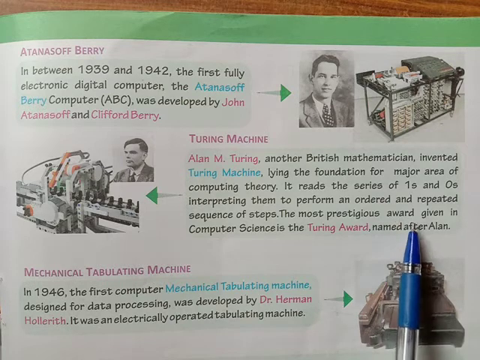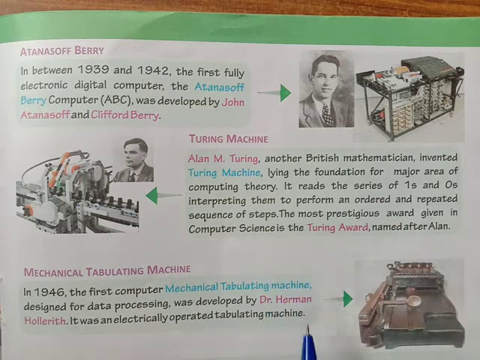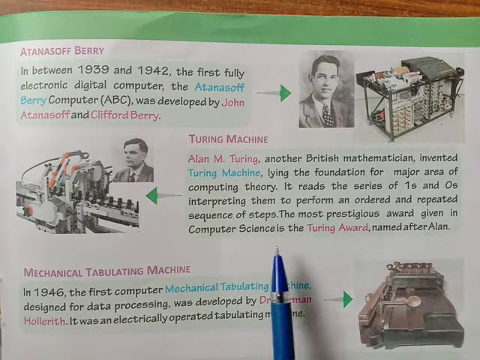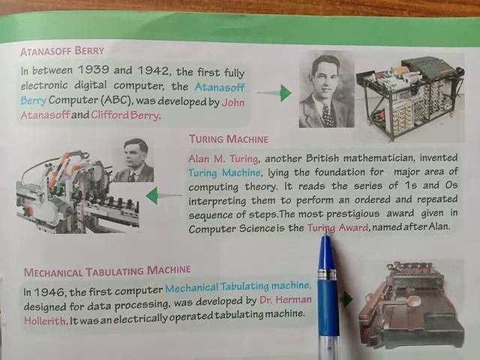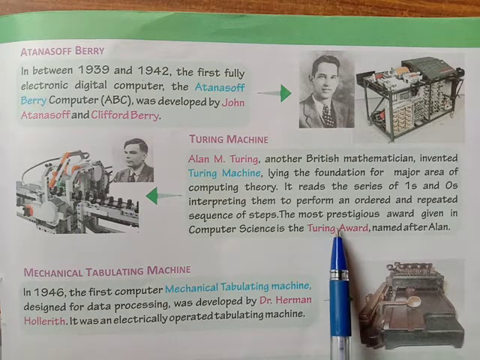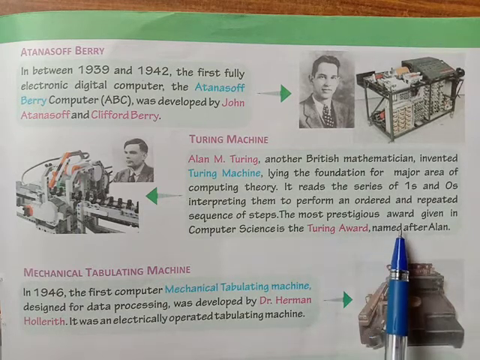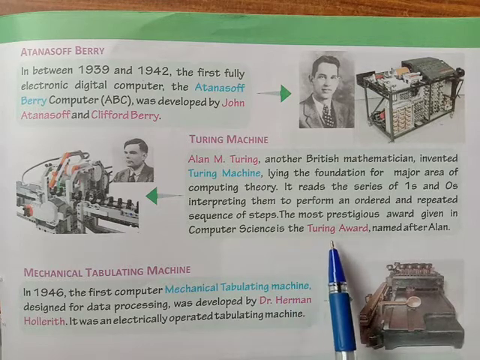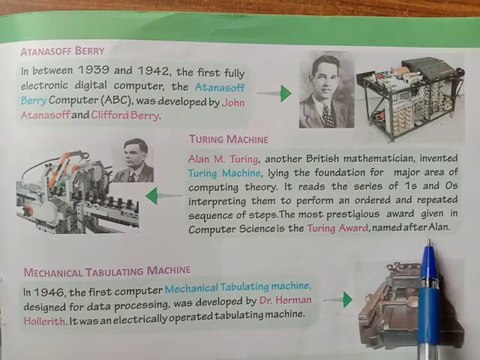It is very important: the most prestigious award given in computer science is the Turing Award, named after Alan Turing.